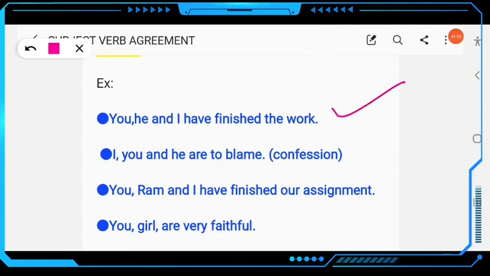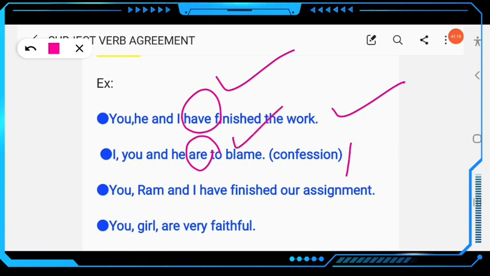So this is a normal sentence, and the verb will be plural. Then next, I, he and I, you, and he are to be blamed. So this is a guilt or confession. So here the verb will be plural. Then next, you, Ram, and I dash finished our assignment.